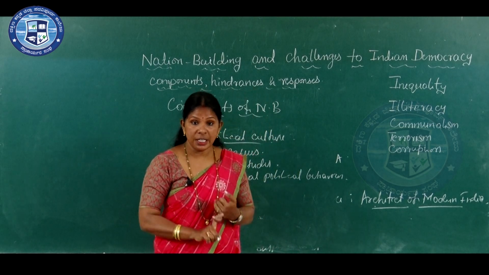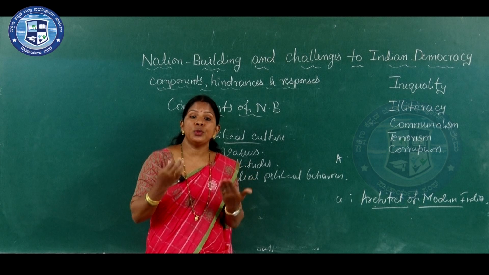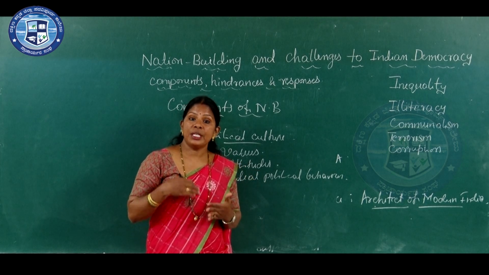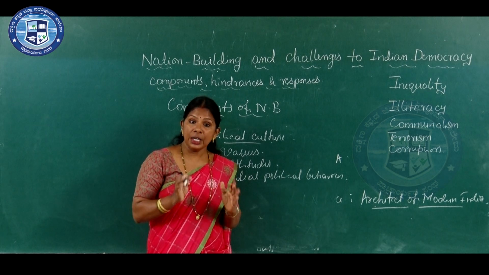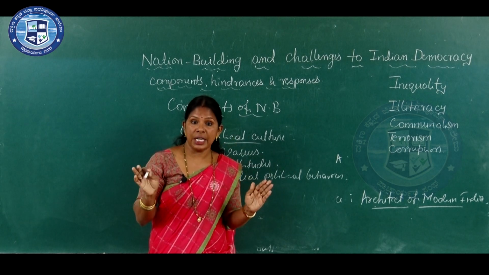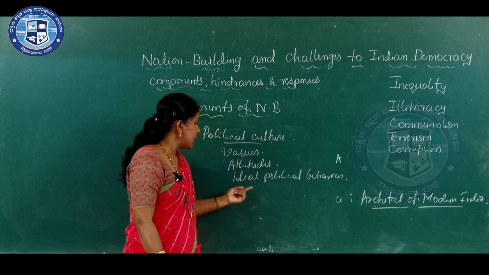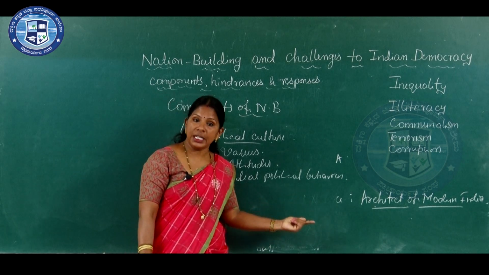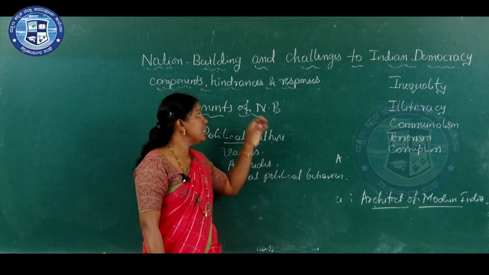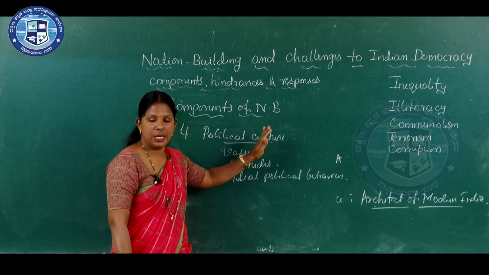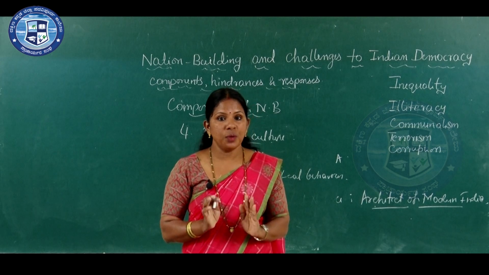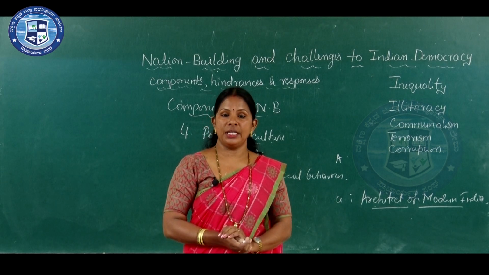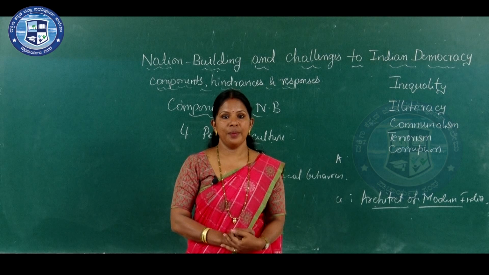They must have a national interest, they must do service to the people and they must have a patriotic feeling towards their nation. If all the representatives are cultivating the ideal political behavior in their life, then nation building is possible. So, following a political culture is also one of the important components of nation building.